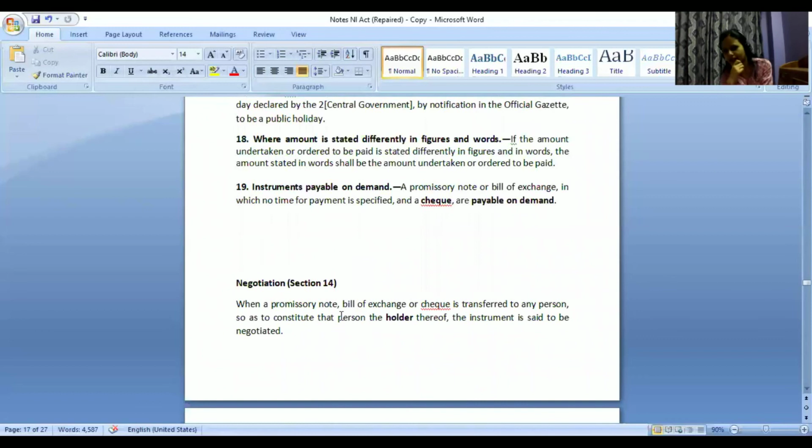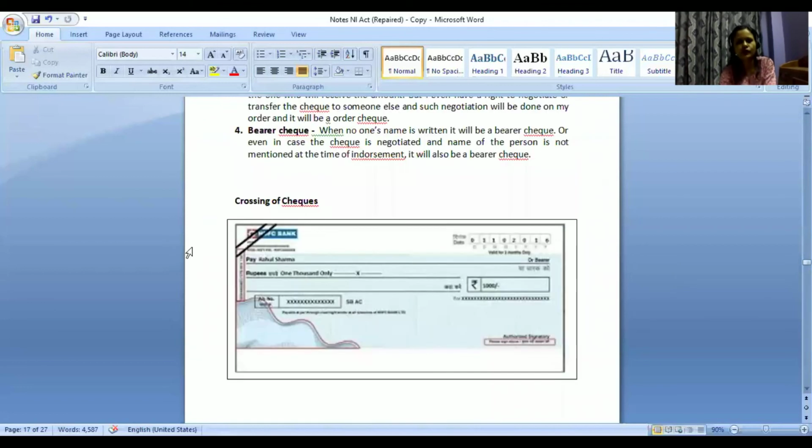Then section 18 and 19, 2 things are also there that you can remember. Section 18 is where amount is stated differently in figures and in words. So there are 2 options, right? Rupees, you need to write, okay, fine, 50,000. In words you will write, and over here you will write in numbers.